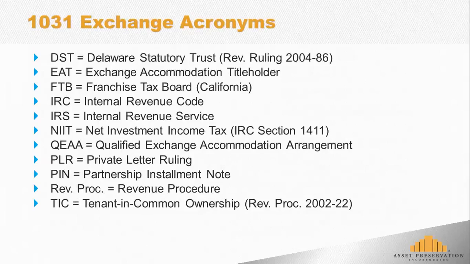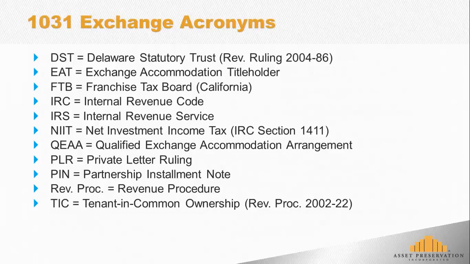The FTB is the Franchise Tax Board. This is the state body of taxation in the state of California. The IRC is the Internal Revenue Code. So this is the body of statutes and tax laws that we all operate under in terms of paying our taxes and how taxes are determined. The IRS is the Internal Revenue Service. This is the entity that follows up on the collection of taxes that are paid, and the taxes are paid pursuant to the Internal Revenue Code.